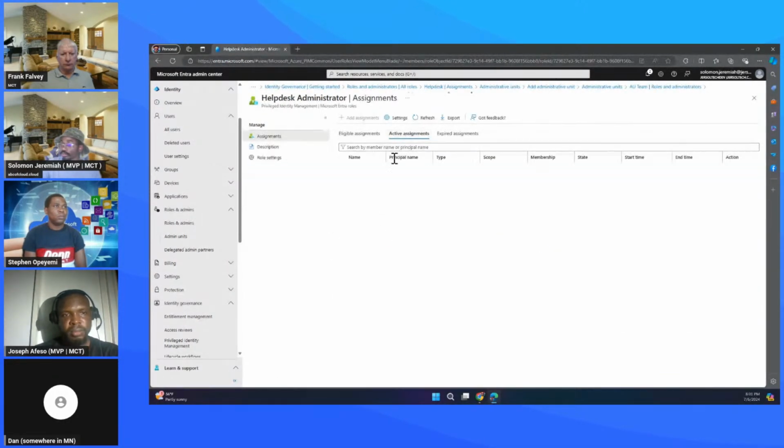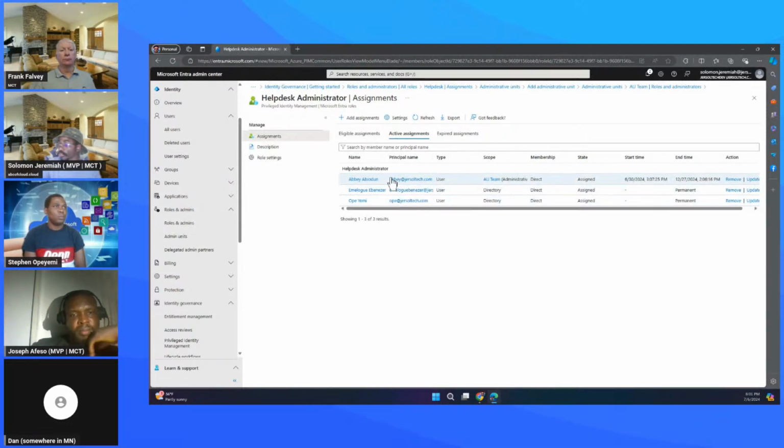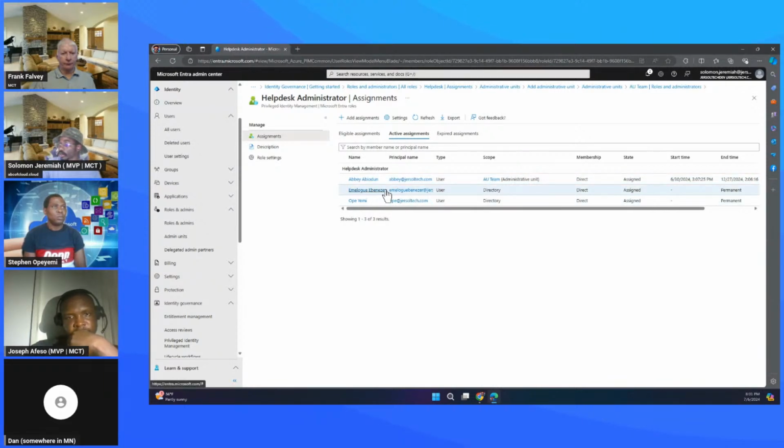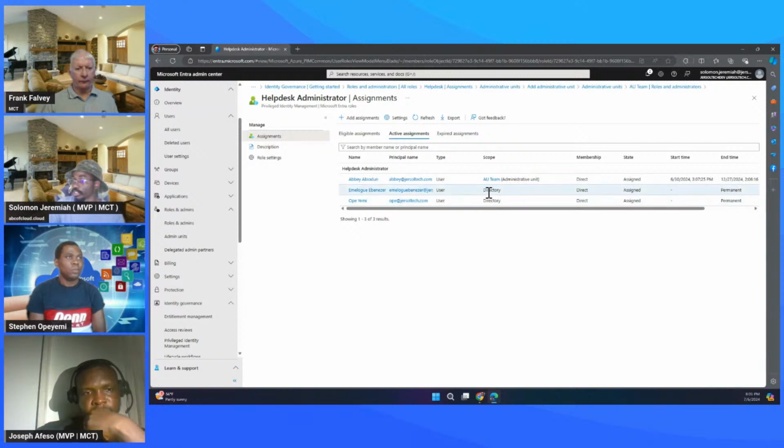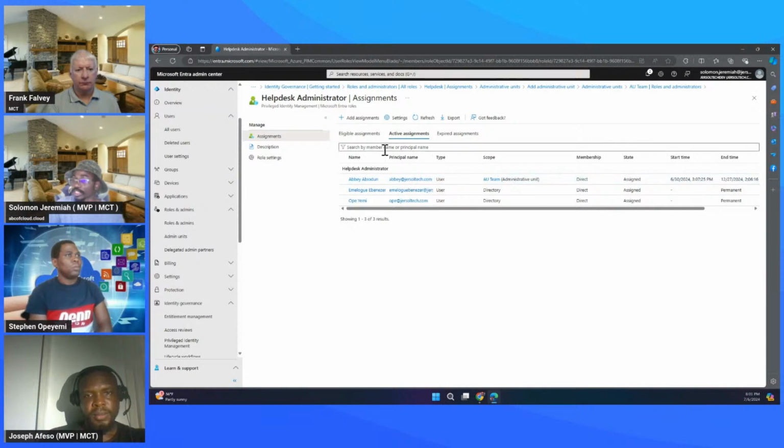And if you click on the role that you have here, you would see the user, right? So when you look at this, you will see that Abe actually has a particular role, and you can see the role was direct assignment. And if you look at the scope, you'll see that the scope is on the administrative unit. But now when you look at Opeyemi and Ebenezer, you'll see that this is actually coming from the directory itself. That's the tenant itself. So if I probably don't want Ebenezer and Opeyemi to actually control this administrative unit, then I can always turn on the restriction.